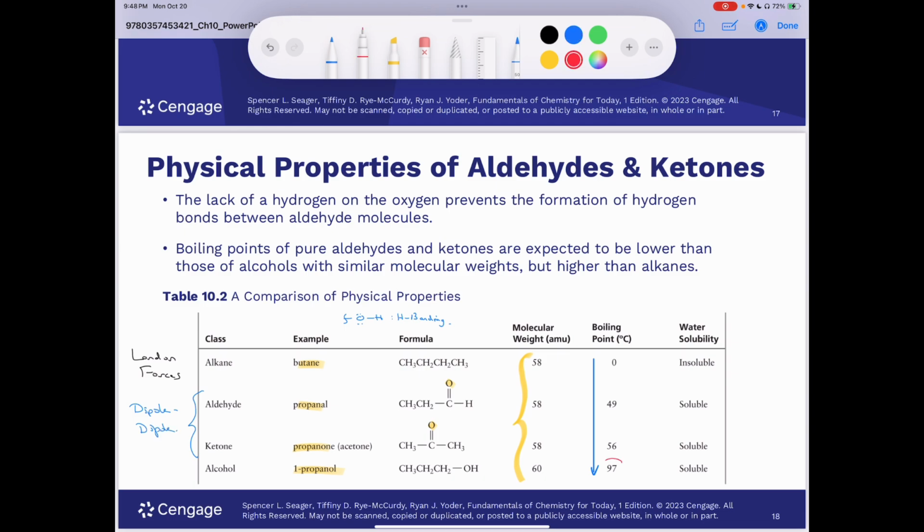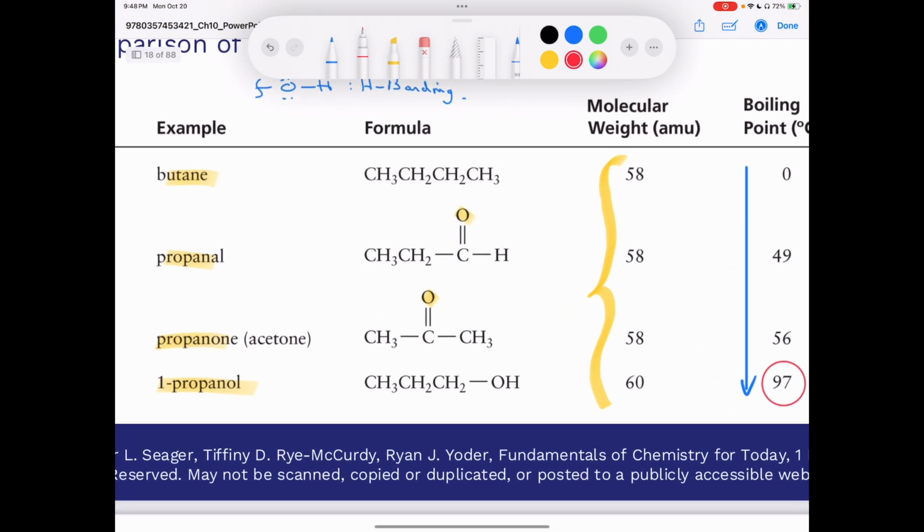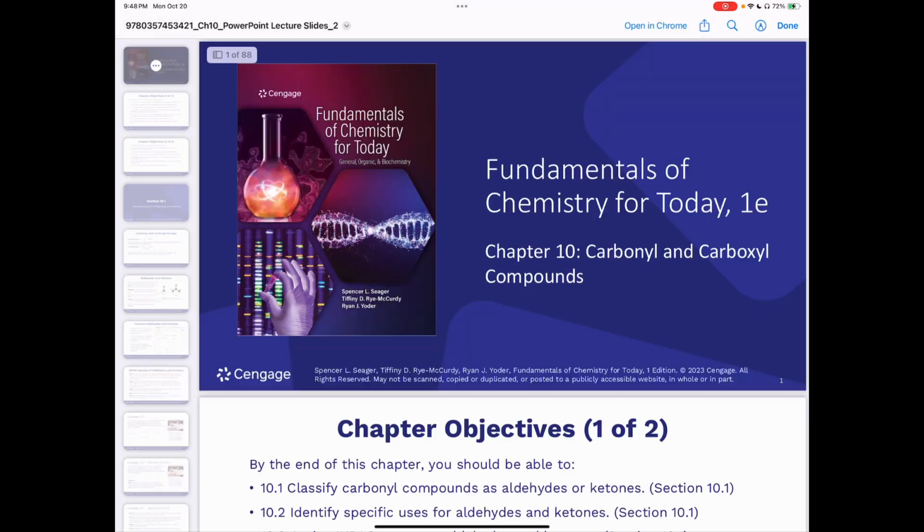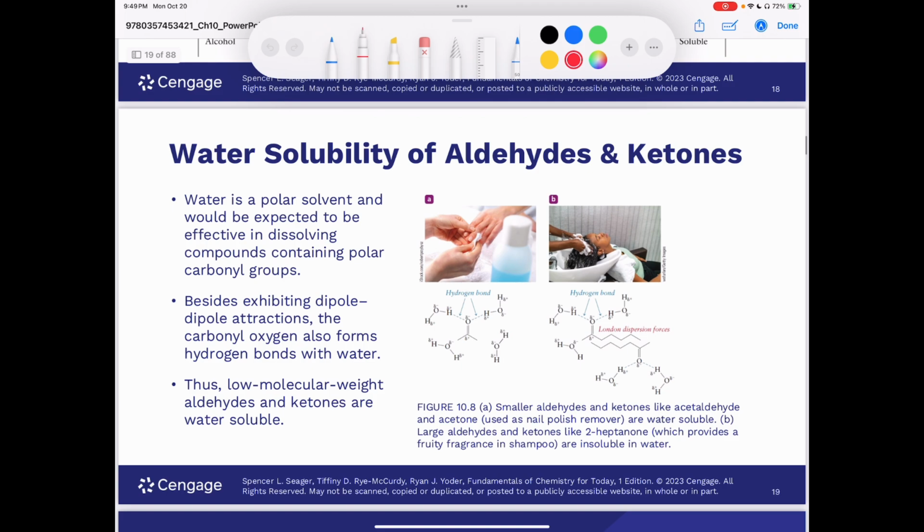But why is the boiling point of the alcohol so much higher than all the others? It's because it can have hydrogen bonding. Okay, and you see that in the structure right here of the alcohol. We have an oxygen and a hydrogen, and they are bound to each other. And so, how do these intermolecular forces affect the water solubility of aldehydes and ketones?